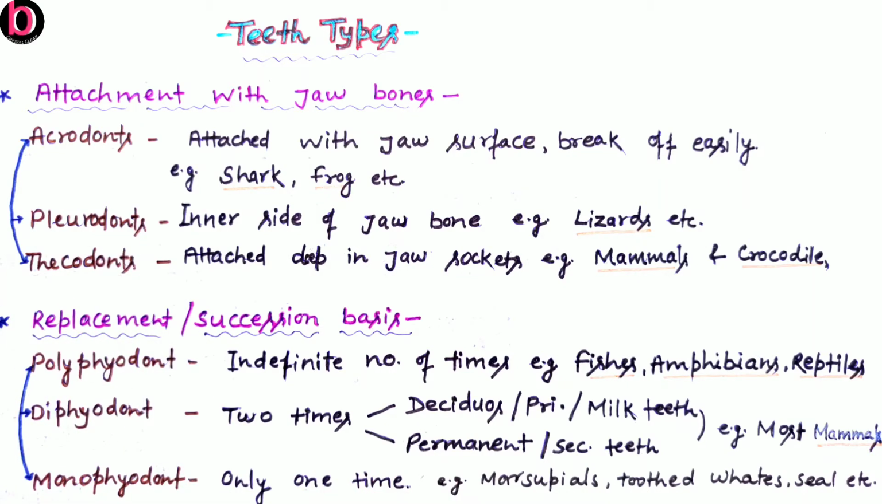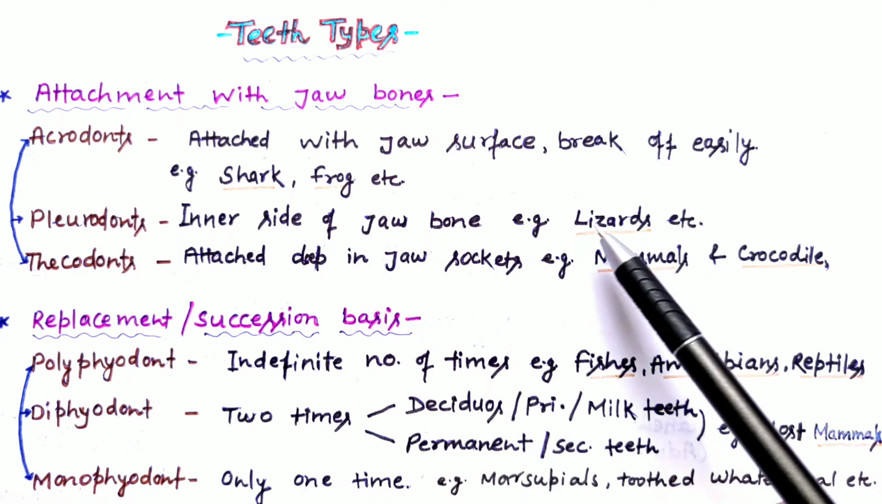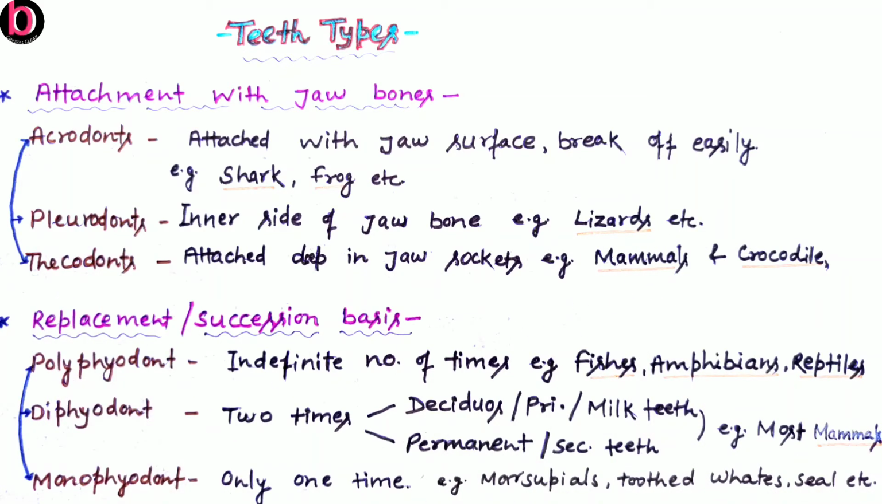The second one is pleurodont. In this case, the teeth are slightly deep inside the jaw bones, and this kind of teeth is found in lizards. The last one is thecodont. In the thecodont condition, teeth are located very deep inside the jawbone. This kind of teeth is found in mammals as well as crocodiles.